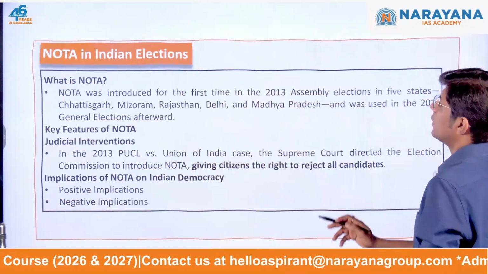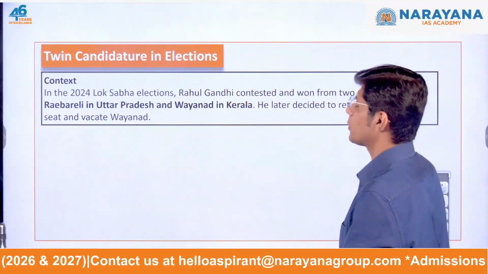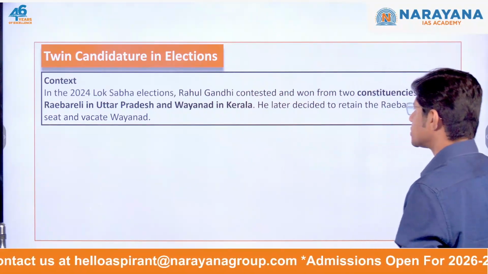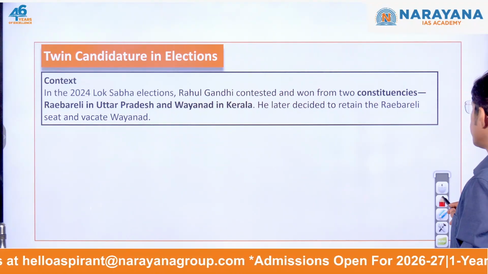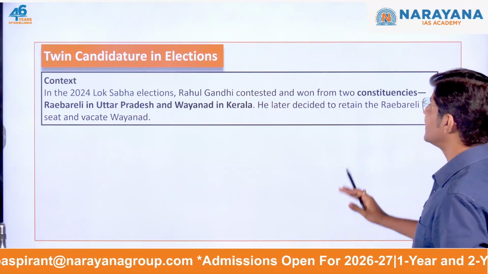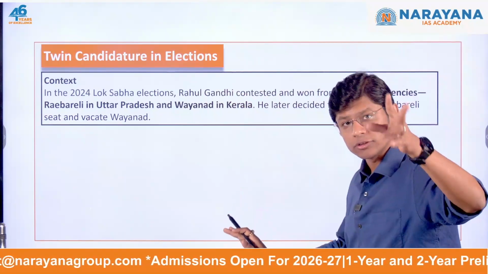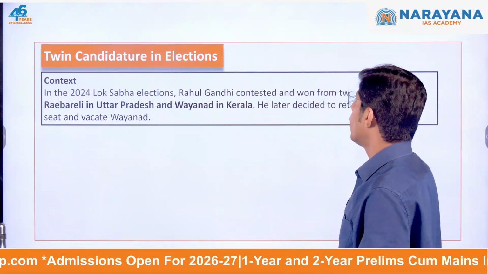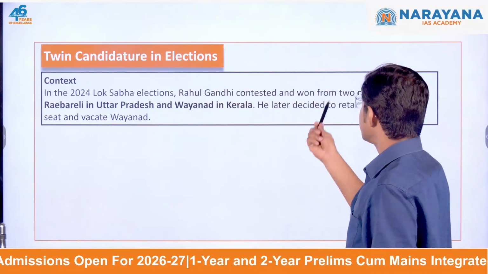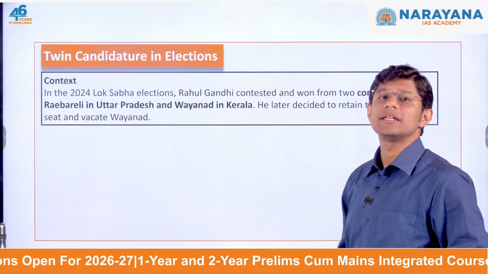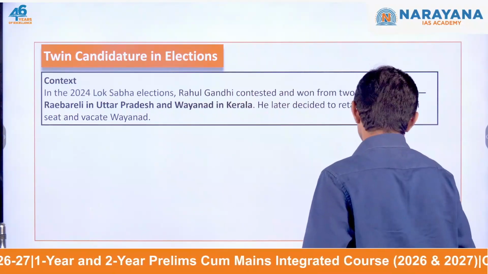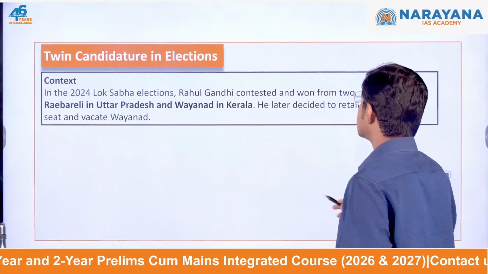And then let's move on to the last topic under the theme elections. Twin candidature in elections. Now, in the 2024 Lok Sabha elections, Rahul Gandhi contested from 2 constituencies and won from both, that is Raebareli and Wayanad in Kerala. He later decided to retain the Raebareli seat and vacated the Wayanad seat. So what exactly is this twin candidature? Let us try to